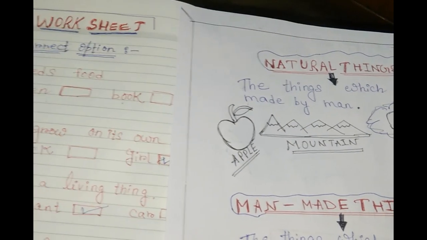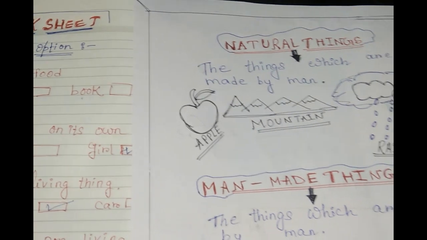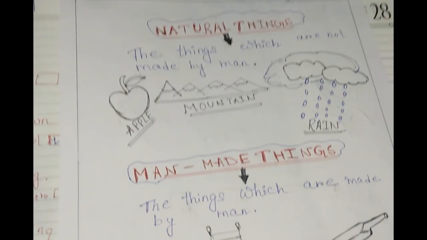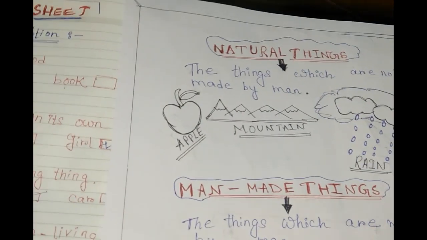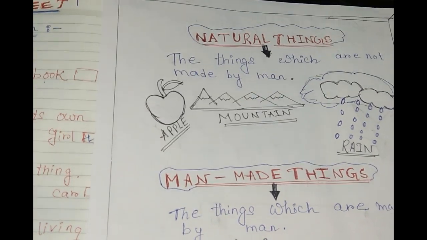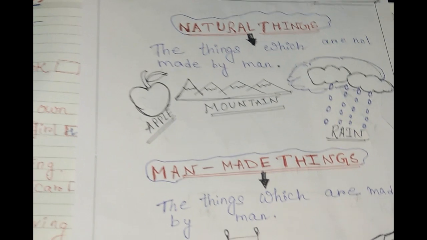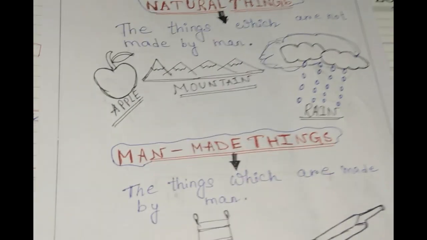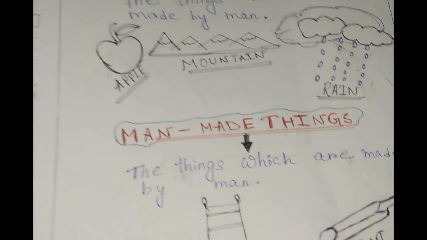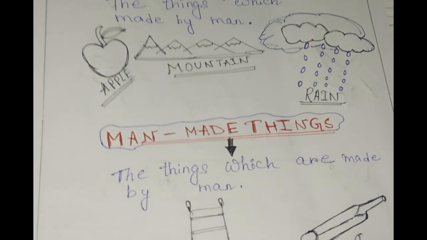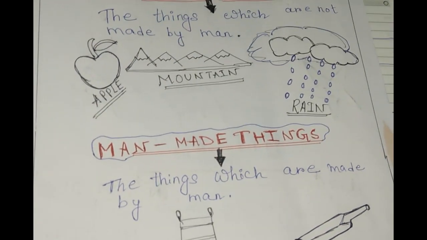And what did you learn? What are the 2 kinds of non-living things, like natural things and man-made things? The natural things we can get from nature, okay, and they are not man-made, but the man-made things are made by man, isn't it? Now you can tell the difference between natural things and man-made things. Okay, so all of you read this chapter at your home.